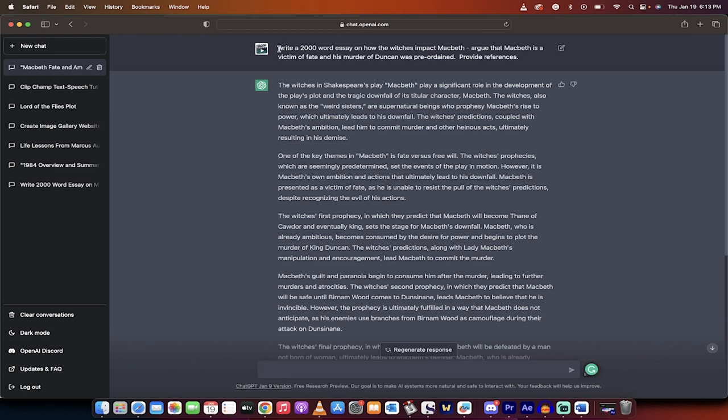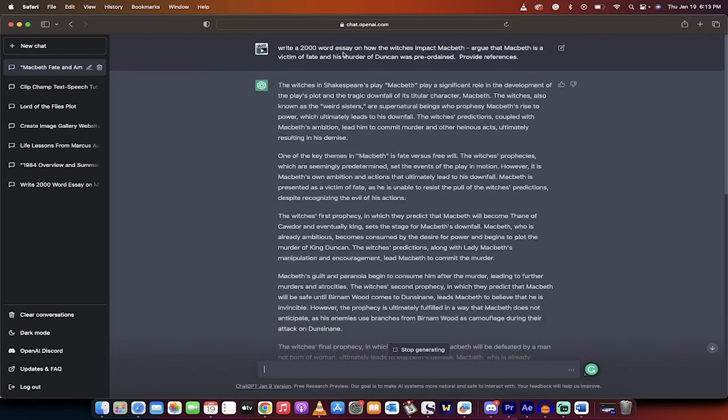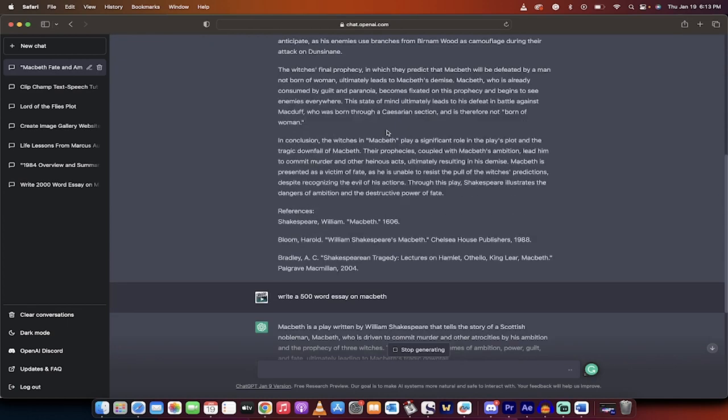So here is an example. You could just type into ChatGPT, write a 500-word essay on Macbeth like this. But here's the problem. It's going to give you a general essay. What you want to do is do this. I did, write a 2,000-word essay on how the witches impact Macbeth. Argue that Macbeth is a victim of fate and his murder of Duncan was preordained. Provide references. This is a very specific request. I'm not just asking for a generic essay like I did here. You have to ask exactly what it is you want. And then you're going to get a great response like this.